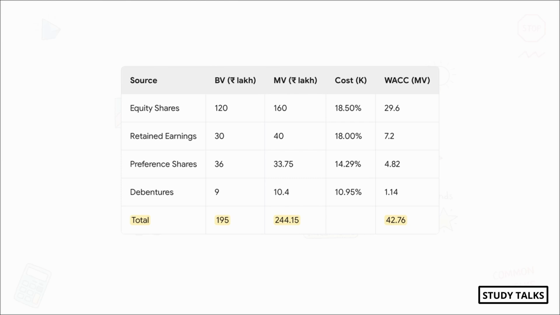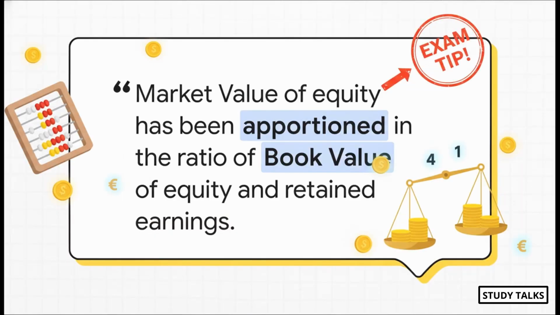Take a close look at the market value column for equity shares and retained earnings. Where did those numbers, 1.6 crores and 40 lakhs, actually come from? It's not obvious, is it? And here is the secret. This one little sentence, often kind of hidden in the notes of the solution, is the entire key. The total market value of the company's equity, which includes both share capital and retained earnings, has to be split between the two. And how do you split it? In this case, you apportion it using the same ratio as their book values, which happens to be 4:1.